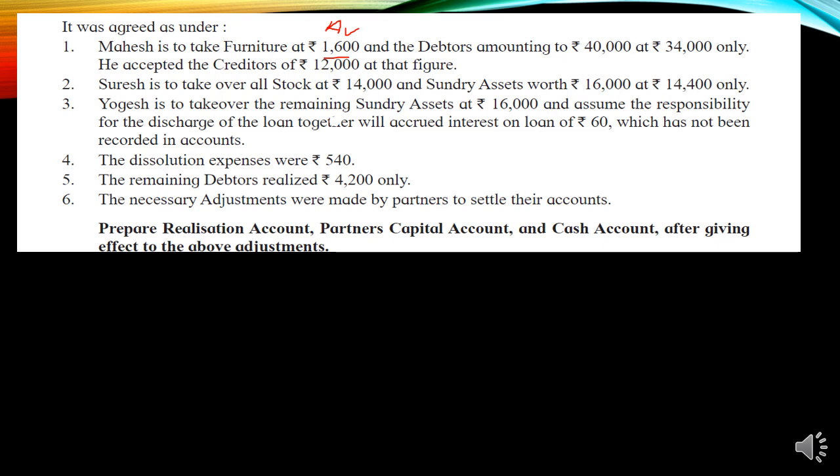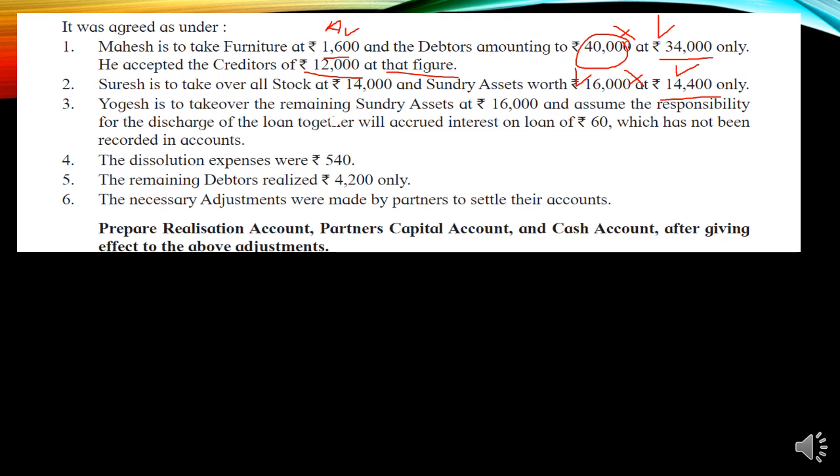You can see the debtors amounting to rupees 40,000 will be taken over at only 34,000. He accepted the creditors of 12,000 at that figure, meaning the full amount. After that, Suresh also took over the stock and sundry asset of 16,000 at 14,400 only. So we will ignore this amount. This is the book value amount and this is the agreed value amount, so we will record at the agreed value.